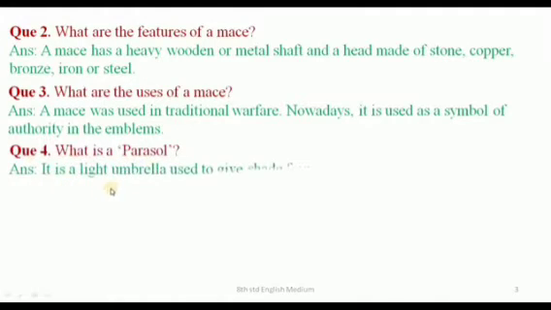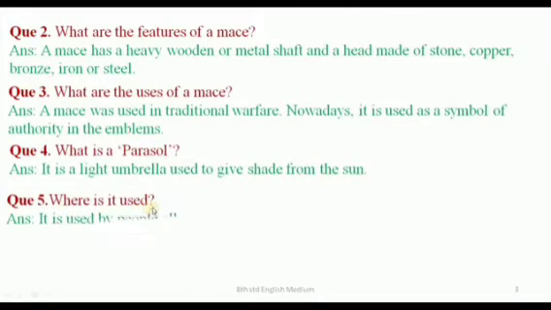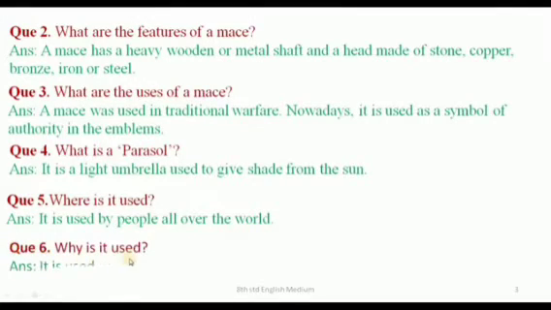It is a light umbrella used to give shade from the sun. Where is it used? It is used by people all over the world. Question number 6. Why is it used? It is used as a protection from the hot sun.